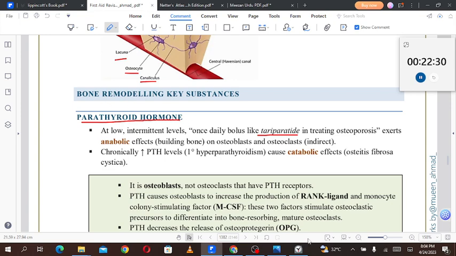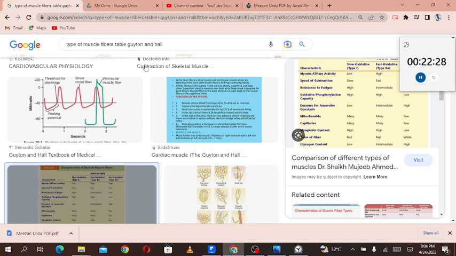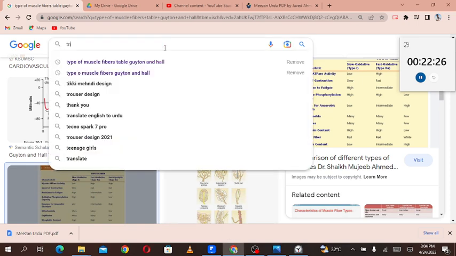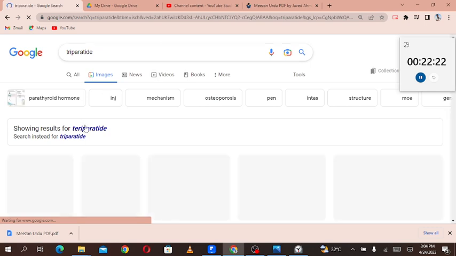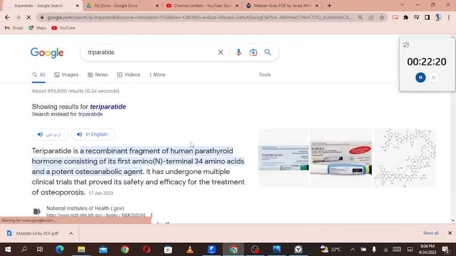Let me see that. Teriparatide is a recombinant fragment of the human parathyroid hormone. So basically, it's an analog of the parathyroid hormone. Keep that in mind. We don't need to remember this type of knowledge.